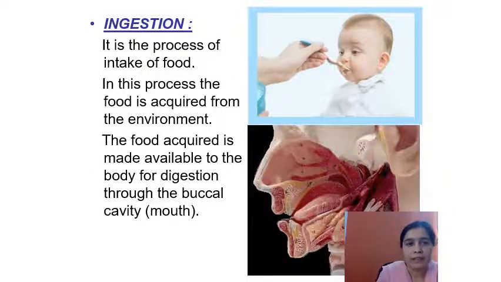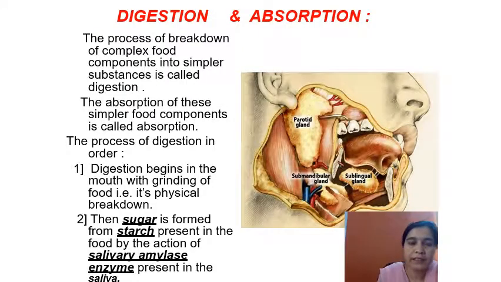Now, ingestion. It is the process of intake of food. In this process, the food is acquired from the environment. We take food from the environment. The acquired food is made available for digestion through the buccal cavity, or the mouth, or the oral cavity. After ingestion, the next process is digestion. Once food is ingested in the buccal cavity, it starts grinding with the help of teeth present in the oral cavity. The process of digestion begins in the mouth.